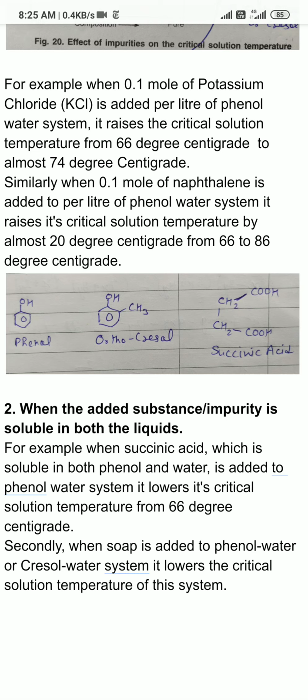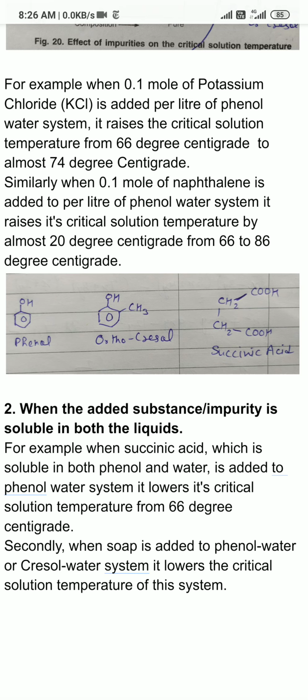Similarly, if soap is added to the cresol water system, the structure of cresol is shown in the screenshot. Cresol is a system in which the benzene ring has an OH as well as a methyl group. They can be ortho, meta, para. I have shown the ortho cresol here. So when soap is added to the cresol water system, it also increases the partial solubility or miscibility of the two liquids, hence the critical solution temperature is lowered.